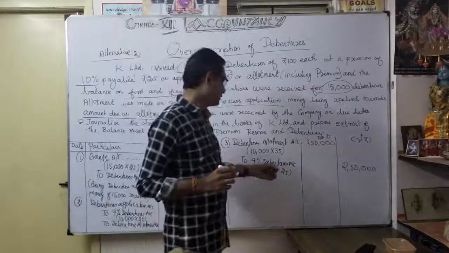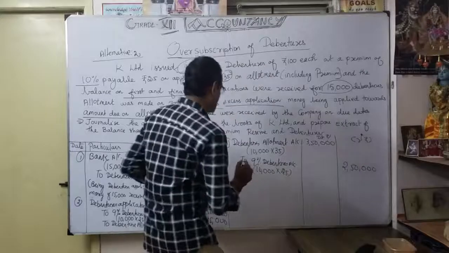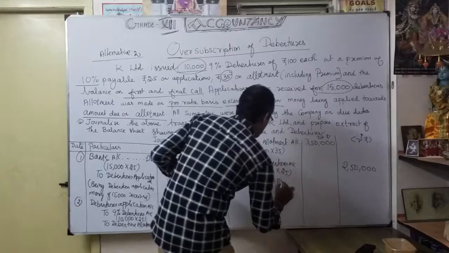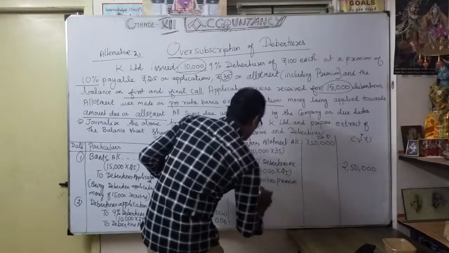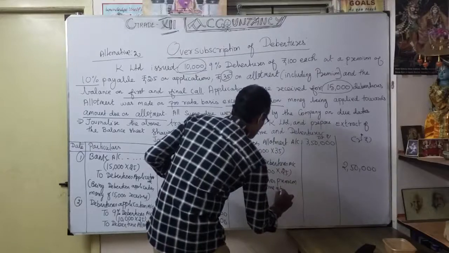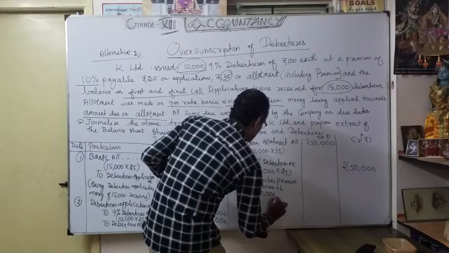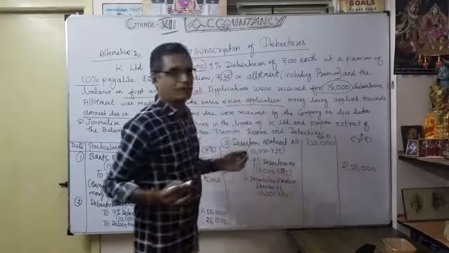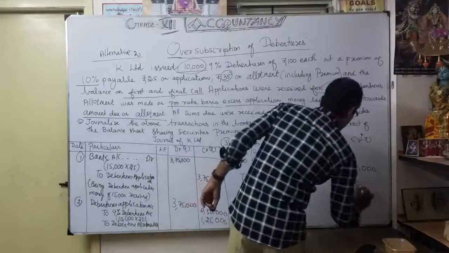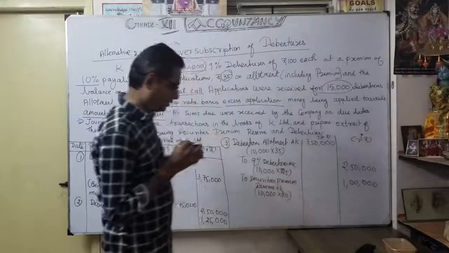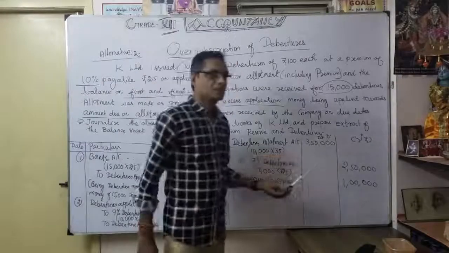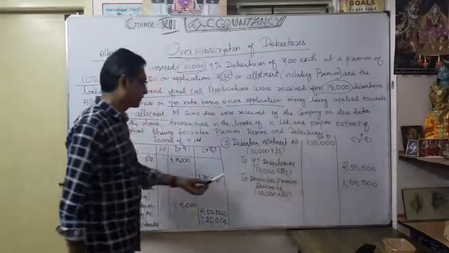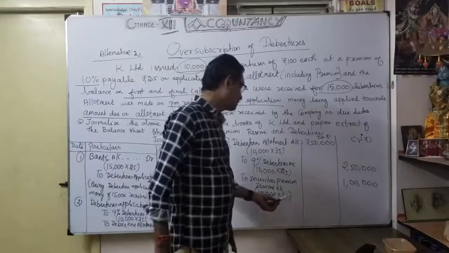So whatever 10,000 into 25, 2,50,000, the remaining 1 lakh is to securities premium reserve account, 10,000 into 10 rupees, 1 lakh. That's the classification: of the 3,50,000 debenture allotment, 2,50,000 is 9% debentures and the remaining 1 lakh is securities premium reserve.